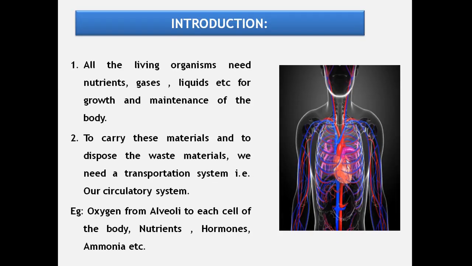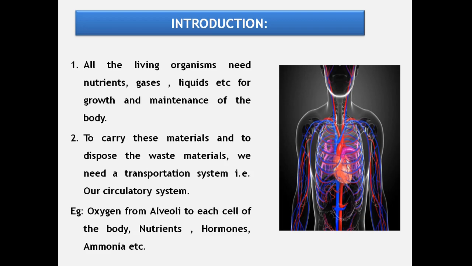What is the need of a circulatory system to the organisms? We know that all living organisms need nutrients, gases, liquids for their growth and maintenance of their body. These materials are present or produced somewhere in the body, which are to be transported to each and every cell of the body for their metabolic activities.